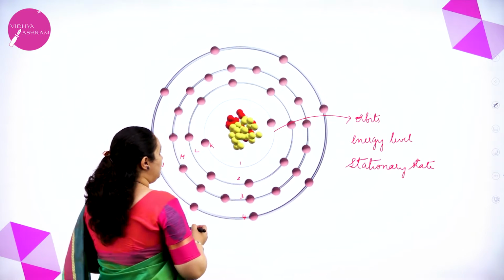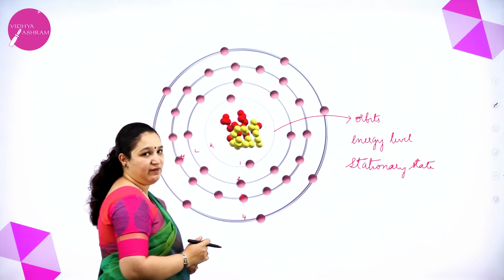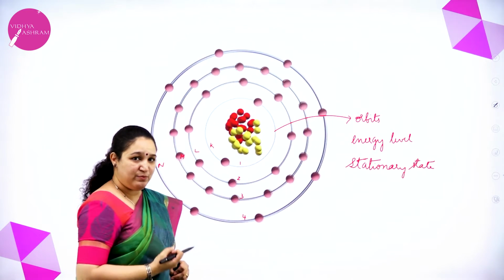Now, if the electron jumps from its own orbit to a higher energy level, energy is absorbed.